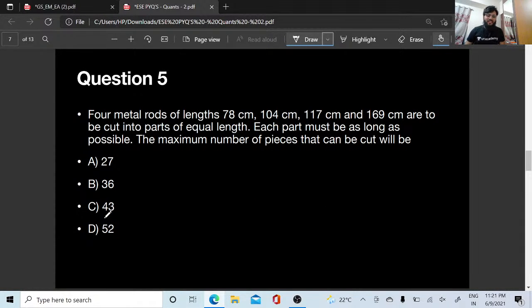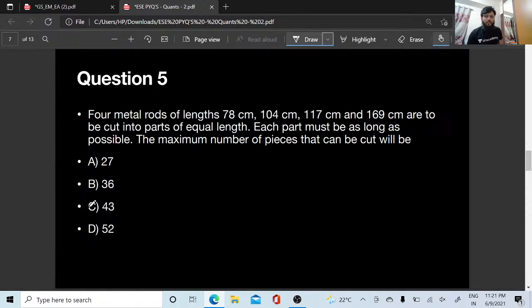4 metal rods of length 78 centimeter, 104 centimeter, 117 centimeter and 169 centimeter are to be cut into parts of equal length. Each part must be as long as possible. The maximum number of pieces that can be cut will be dash.